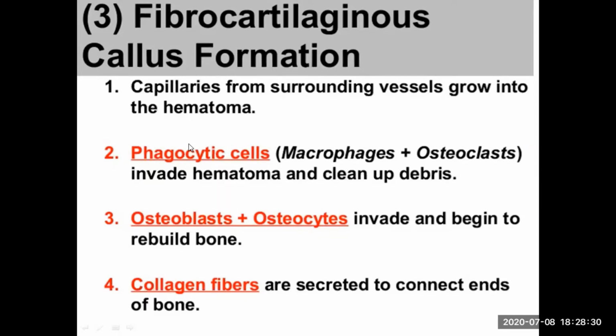Then what happens? The phagocytic cells, which are white blood cells known as macrophages and osteoclasts, start to come to the site of the hematoma formation and invade that clot, and start phagocytosis there. In phagocytosis, the extra debris, waste material and clotted portions of the blood are cleaned up by these phagocytes.